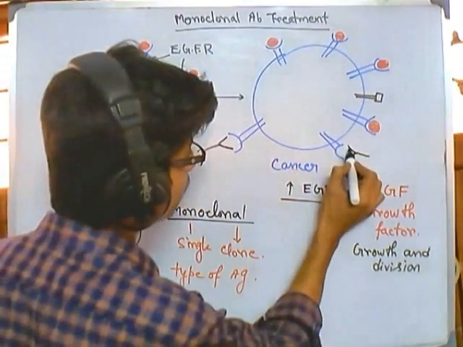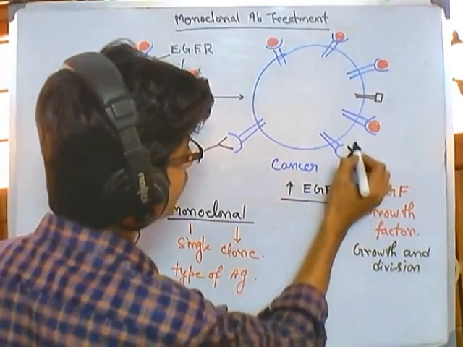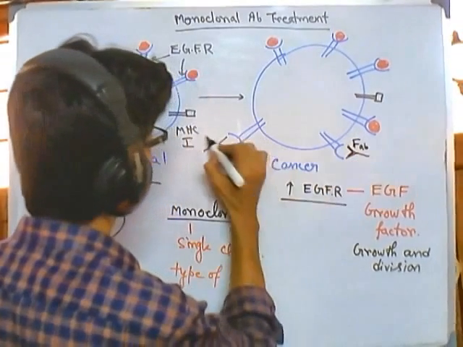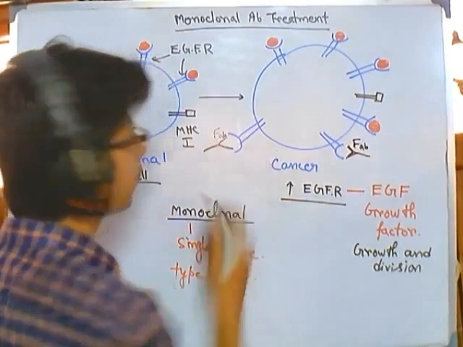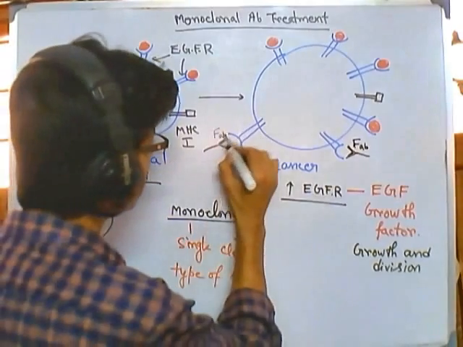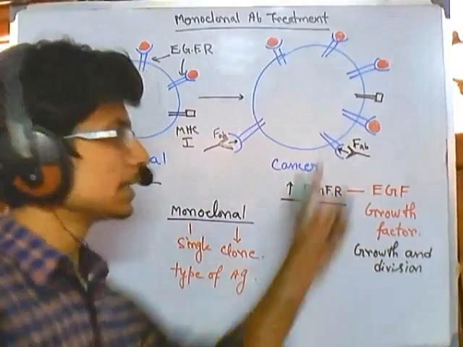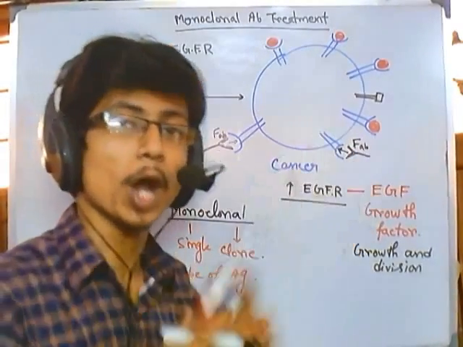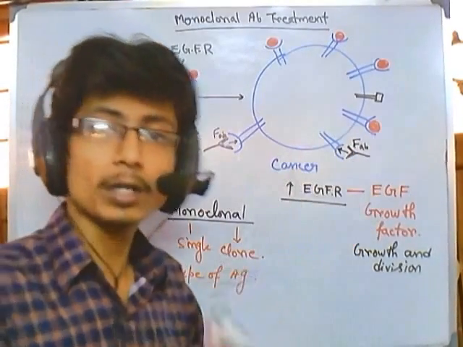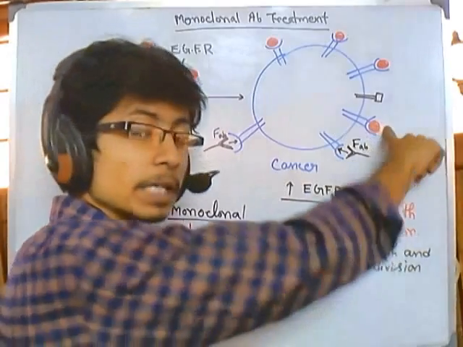This is the Fab region, or Fab segment. We all know that the Fab segment is the segment that binds with antigens. Now this Fab segment is destined to bind with the epidermal growth factor receptors. As a result, these growth factor receptors are blocked, so now they cannot bind with EGF, or epidermal growth factor.